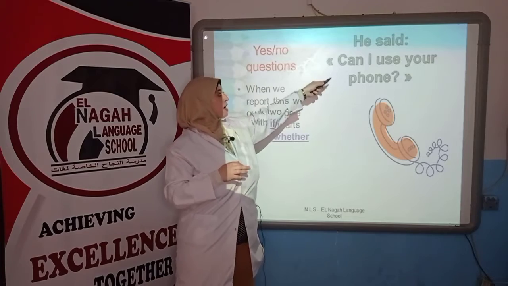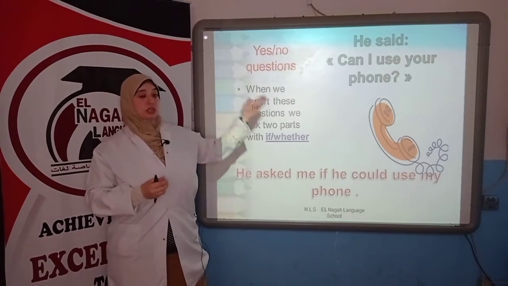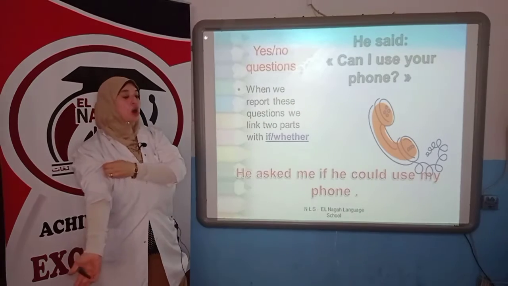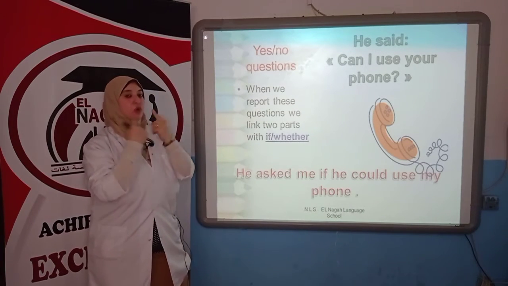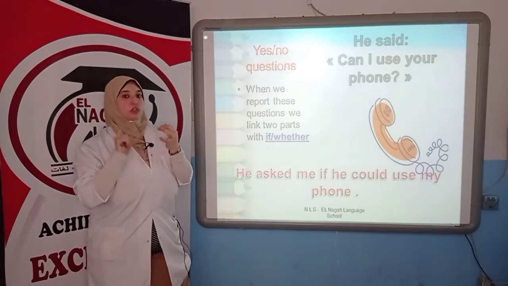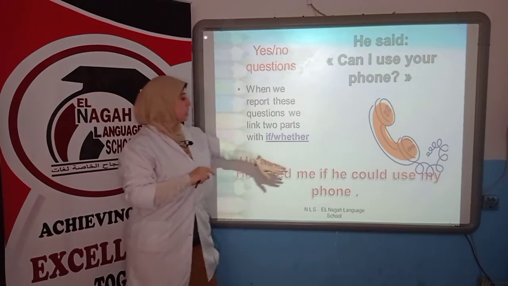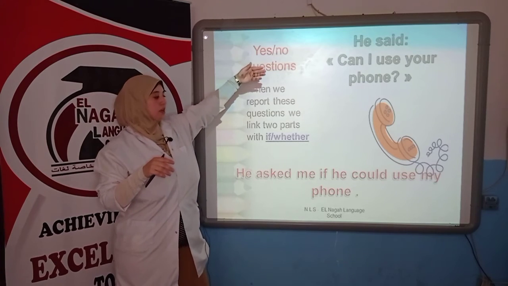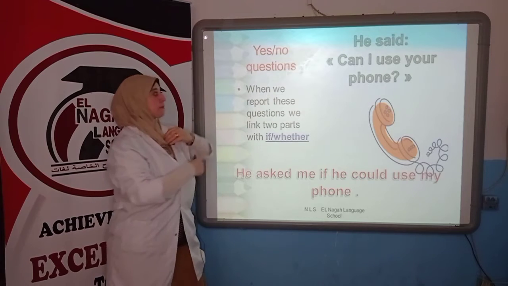He said, can I use your phone? Here I'm not gonna say he said, I'm gonna say he asked me. Link it with if or whether, not that, not can. I'm not gonna use can. I'm gonna say if or whether, and I will be he.